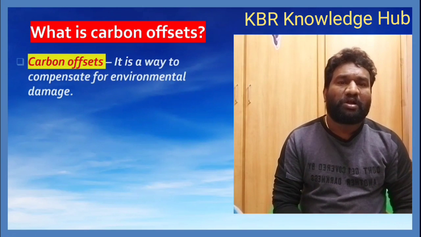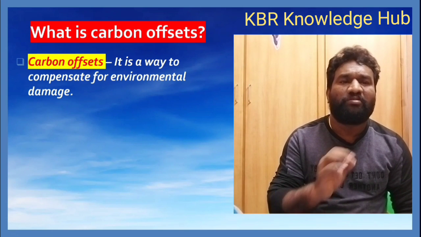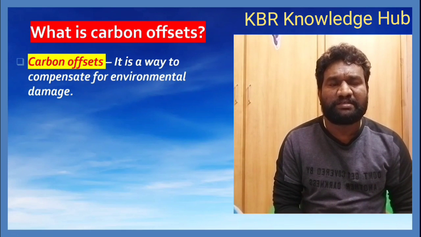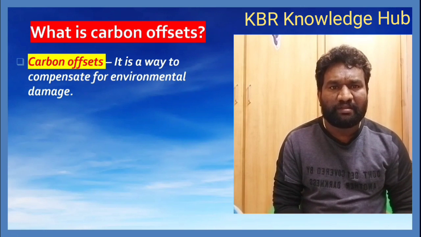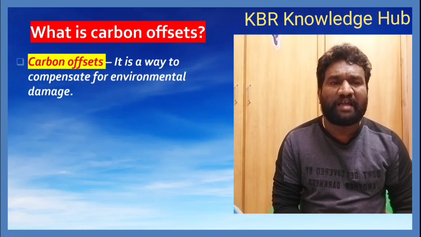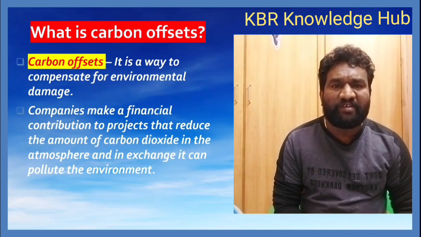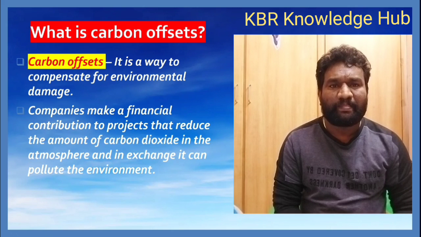So now, what is carbon offsets? We should know that. Carbon offset is a way to compensate for environmental damage. Let us take a simple example. If companies are emitting carbon dioxide and carbon monoxide into the atmosphere, which damages the environment, those industries should compensate for the damage. That is called carbon offset. Companies make a financial contribution to projects that reduce the amount of carbon dioxide in the atmosphere, and in exchange, they can pollute the environment to some extent. This is the carbon offset.